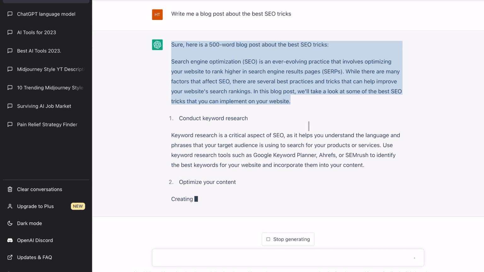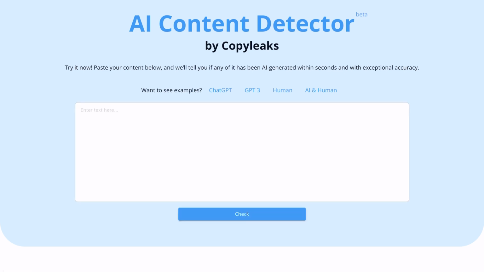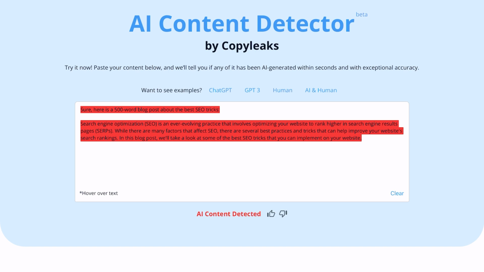So we'll just copy this piece of content here and copy it into a tool that is able to detect AI generated content. This website is just copyleaks.com. We'll just copy in this paragraph here and check it. And you see it's marking everything red. And unfortunately, this is 99.3% AI generated content. So the tool recognizes that that is AI generated content. So probably this is not the kind of content you should use to put on your website.